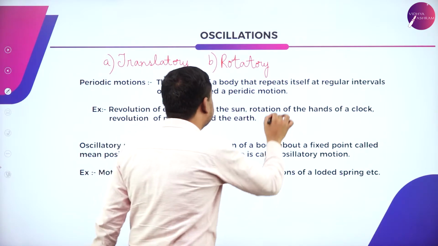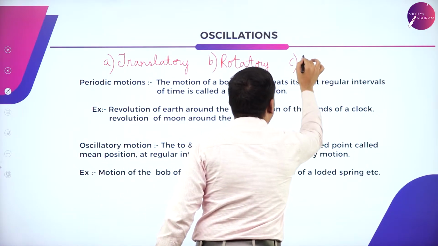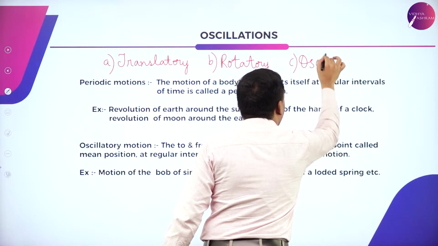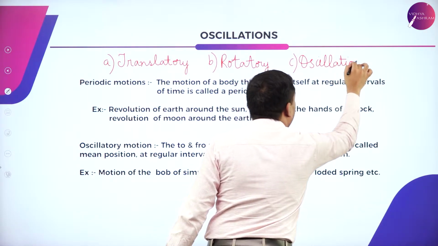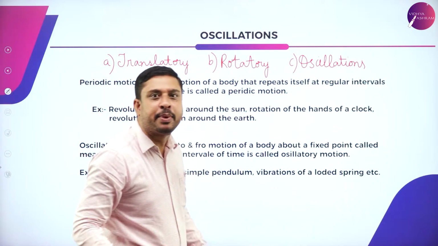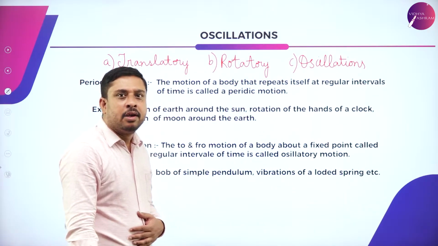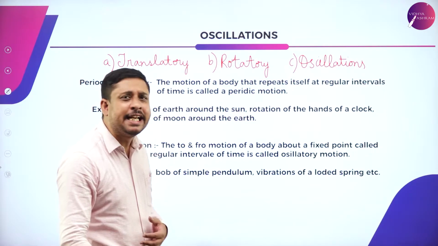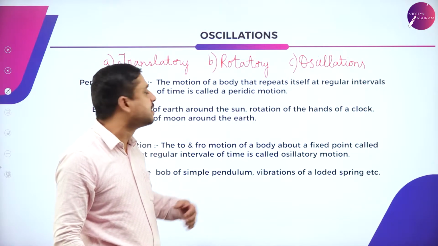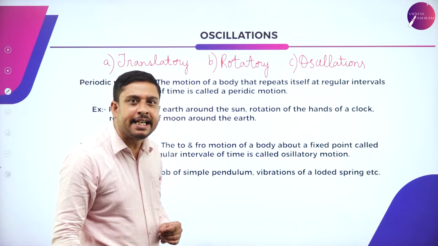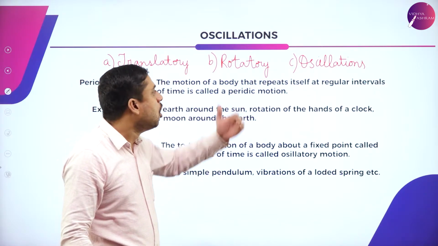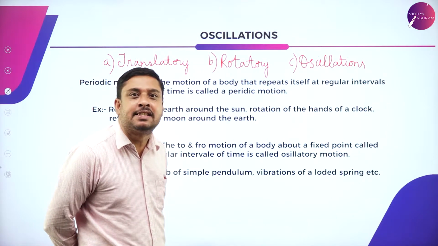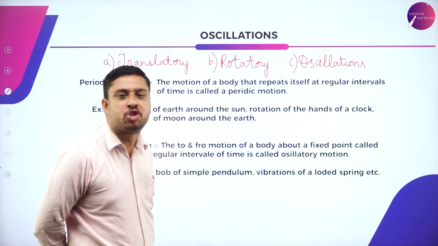And the third type, what we call as oscillations, or what we call as vibrations. So the three types of motions: translatory motion, rotatory motion, oscillations or vibrations.